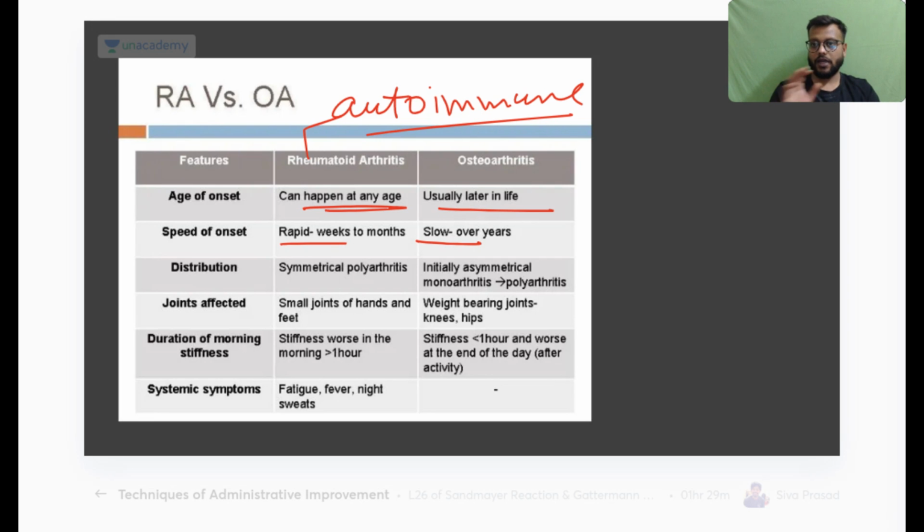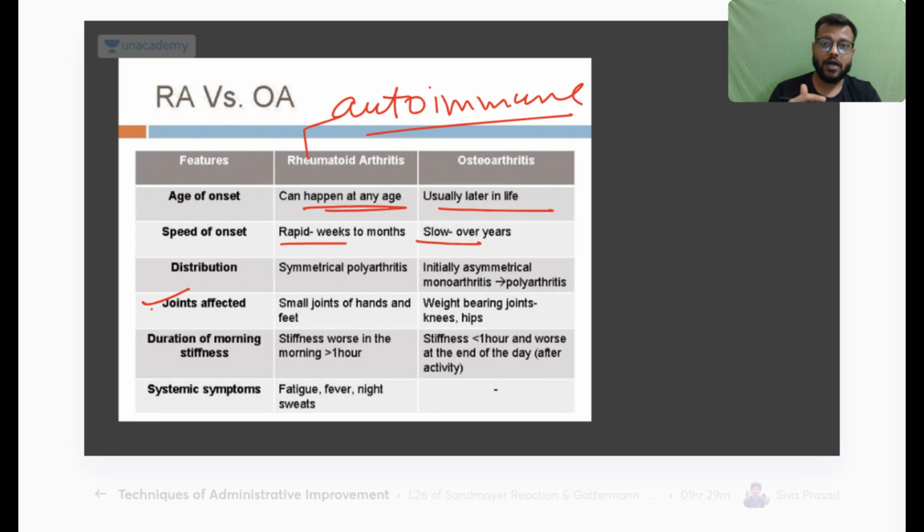Rheumatoid arthritis can involve any joint, such as the knee, metacarpophalangeal joint, wrist, but small joints of the hands and fingers are involved first, whereas in osteoarthritis, the most common and the first weight bearing joint involved is your knee joint.